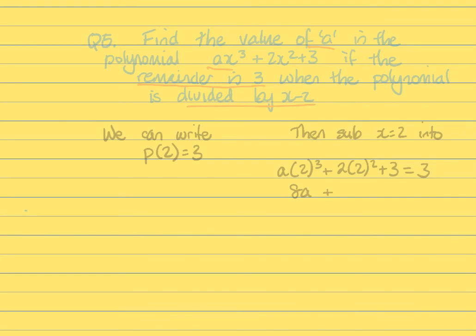So we end up with 8a plus 8 plus 3 equals 3. So 8a plus 11 equals 3. Move my 11 to the right hand side, make it -8, so a is -1. There's our answer.